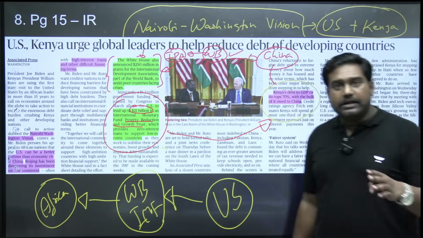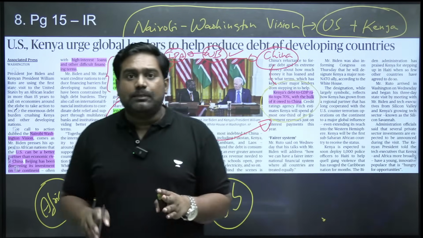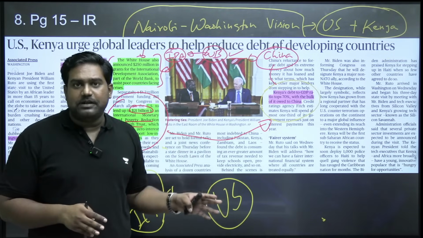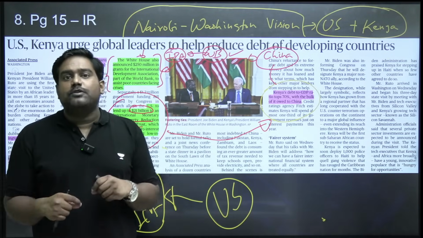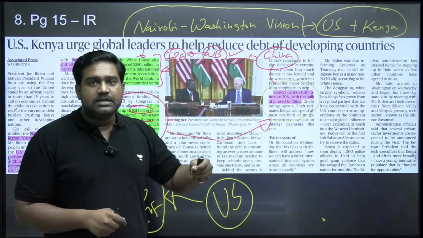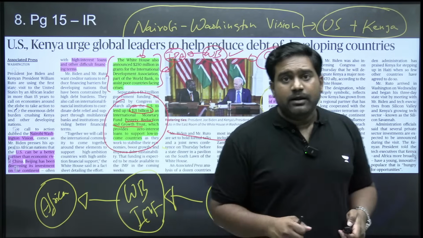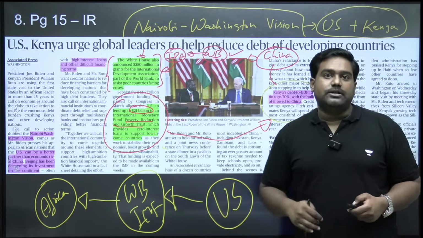So there is a geopolitical angle behind this. Even though it appears to be an economic initiative, the focus is to reduce the debt burden of poor African nations. The true intention of the US is to counter the Chinese influence and push China out of Africa. So that is what you need to understand with regard to the Nairobi-Washington Vision.